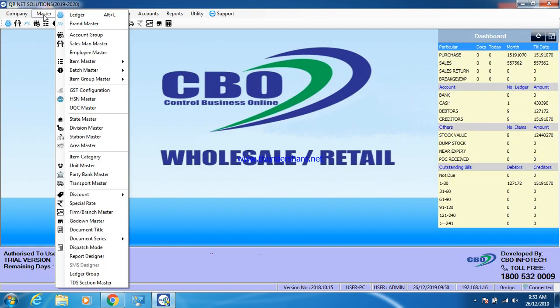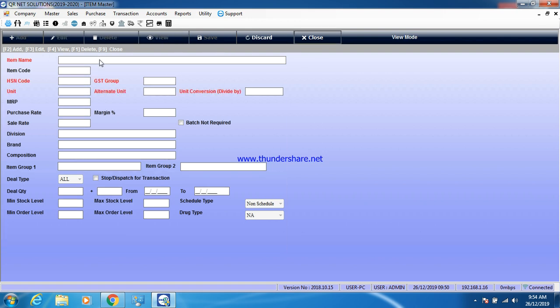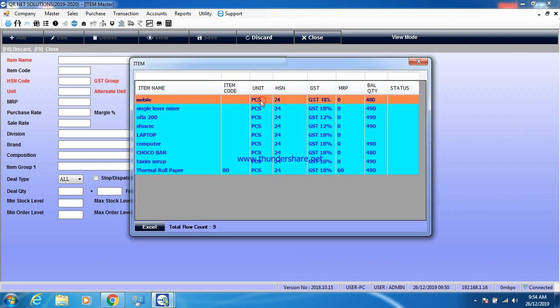Now come to masters. You can mention here other options like account group, sales master, employee masters. Now come to item master and finish item. Here are also given tools like add, edit, delete, view and close. After that I come to view. Suppose any product like mobile.